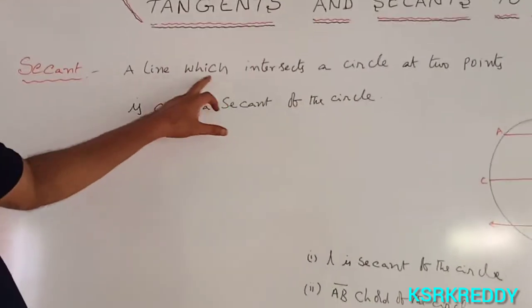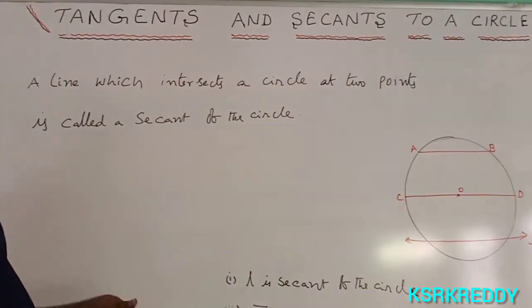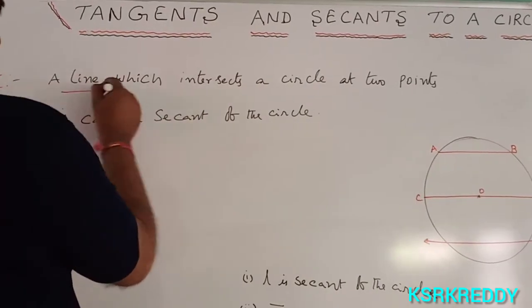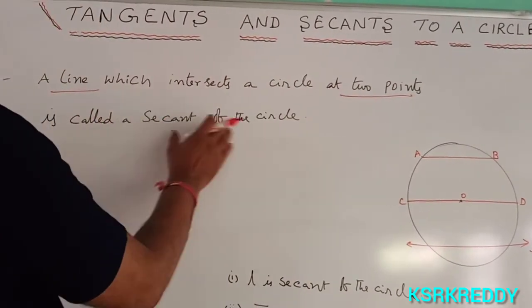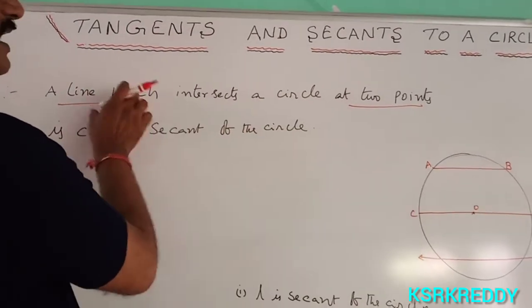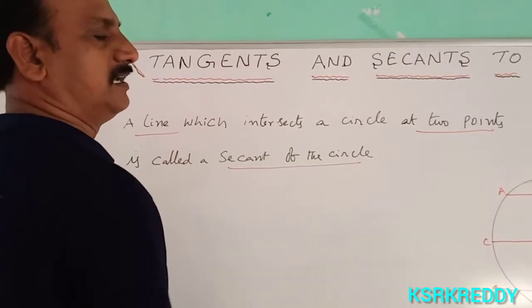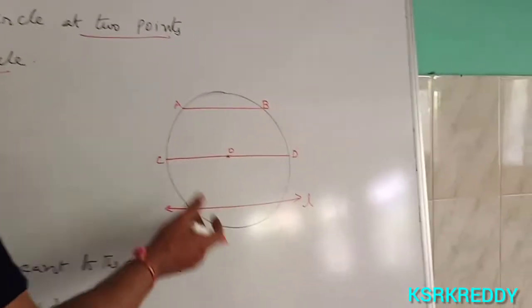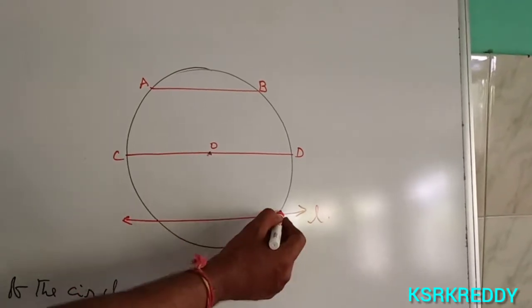A line which intersects a circle at 2 points is called a secant of the circle. Observe here: O is the center of the circle, and line L intersects the circle at 2 points.